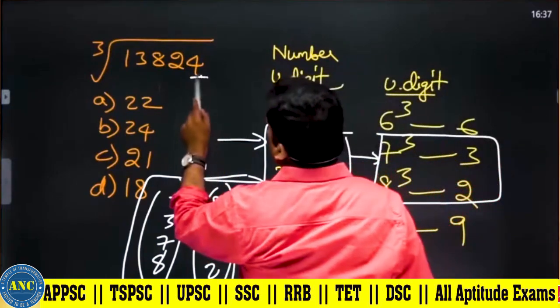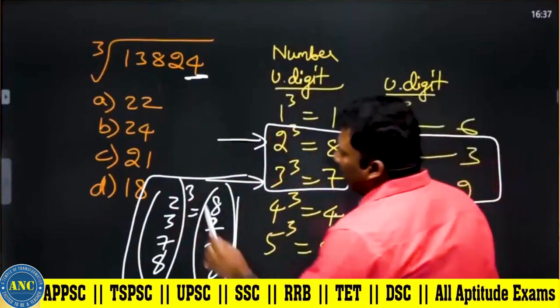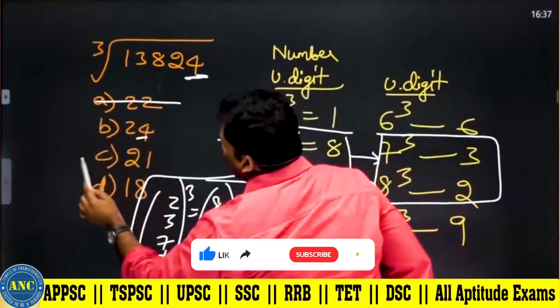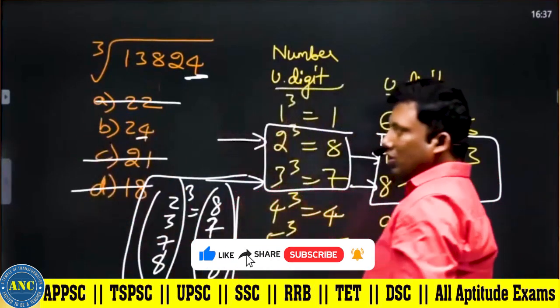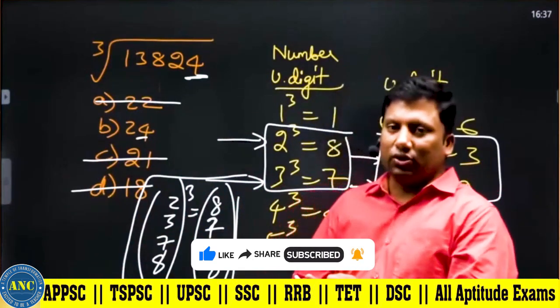So it is ending with 4. The question's unit digit should be 4. These you can eliminate: 22, 21 and 18. By using unit digits you can eliminate.